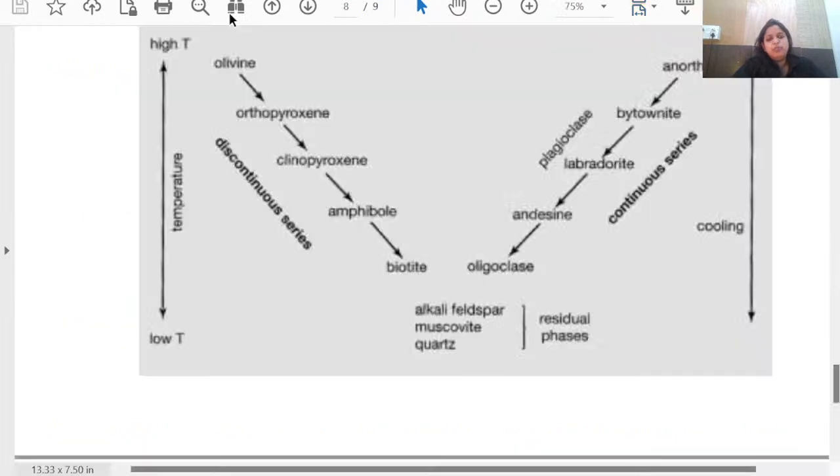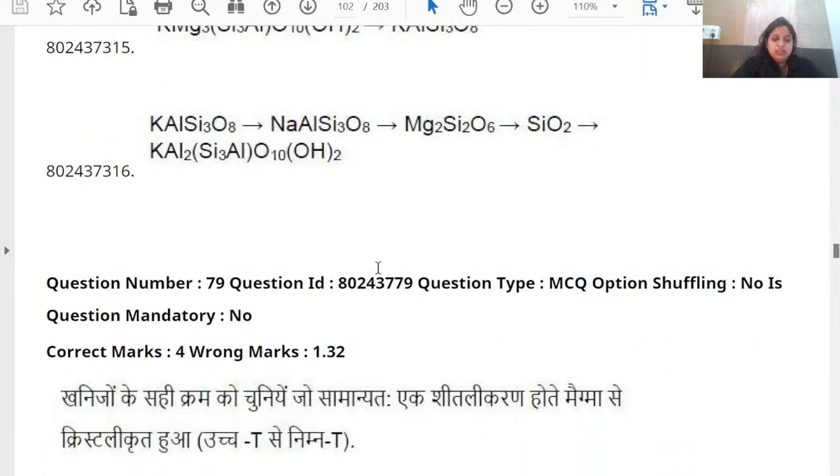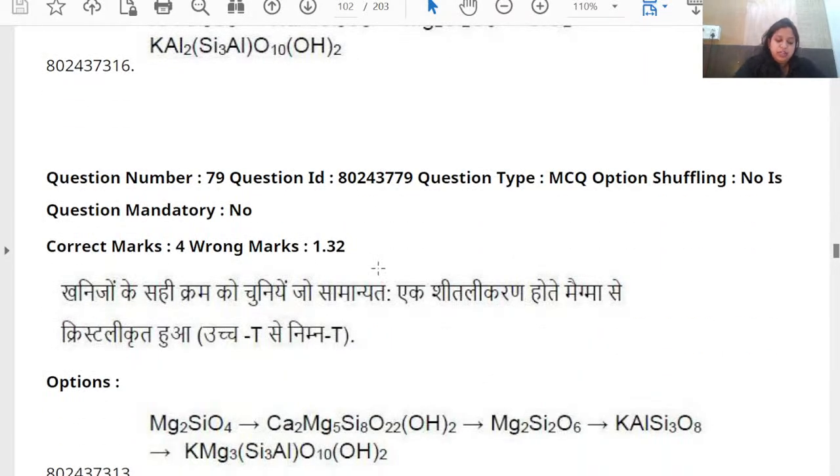We learned Bowen's reaction series from our bachelor's, BSc. You just need to remember the mineral compositions. That's it. Nothing much is difficult over here.